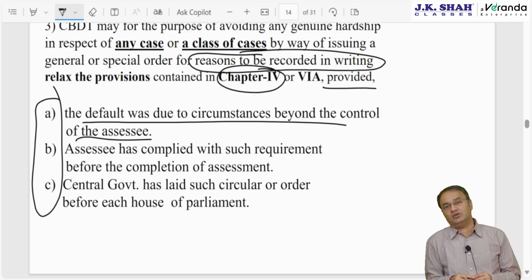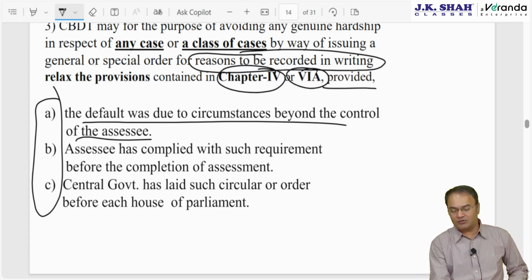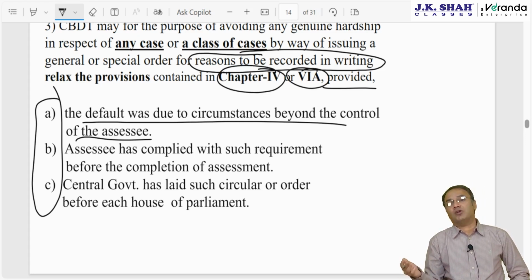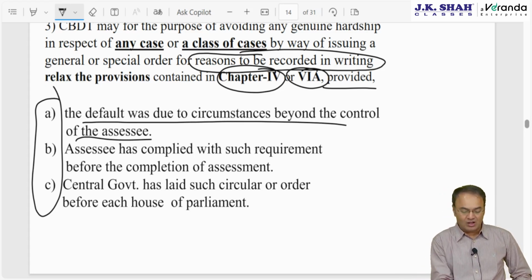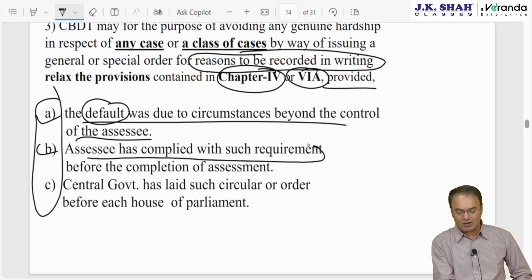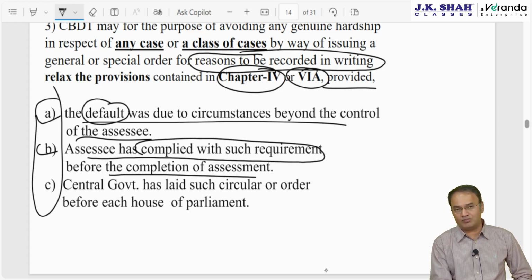So what can the assessee do? Can't help it. Here the bank accounts were frozen. The assessee could not have paid by account payee cheque or account payee draft. The assessee cannot pay from somebody else's account also. Insurance companies don't accept a cheque from somebody else's bank account. I hope you are aware of that. Then the assessee's default was due to circumstances beyond control. The assessee has complied with such requirements before completion of assessment.